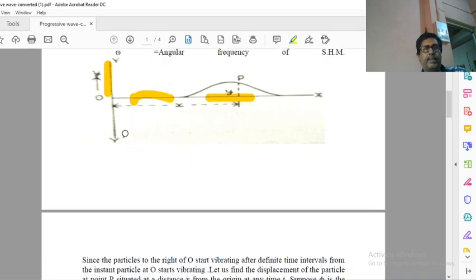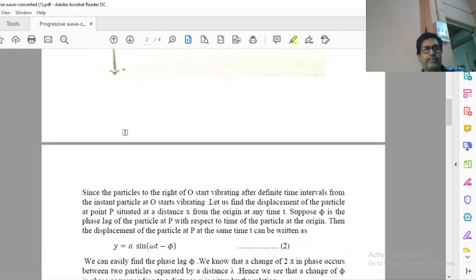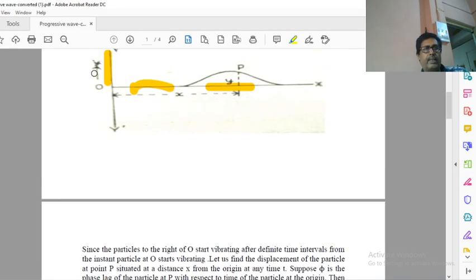Phase actually determines the position of the particle. Since the particle to the right of O starts vibrating, as I told you, the particle first vibrates here, then the vibration will proceed, and at an instant, suppose we are here at P. You can see this distance is x.